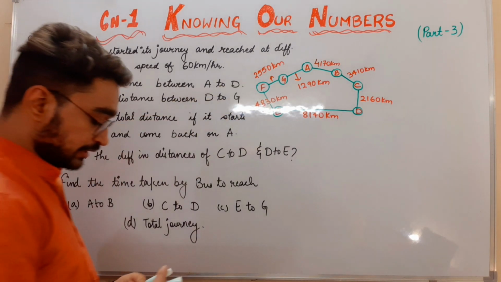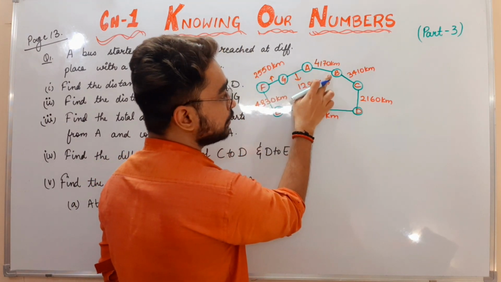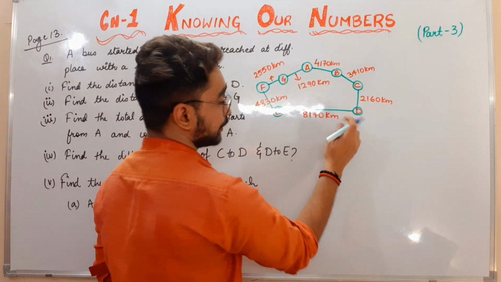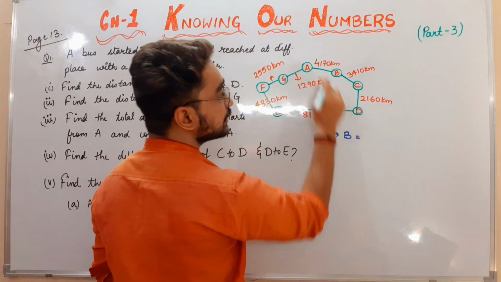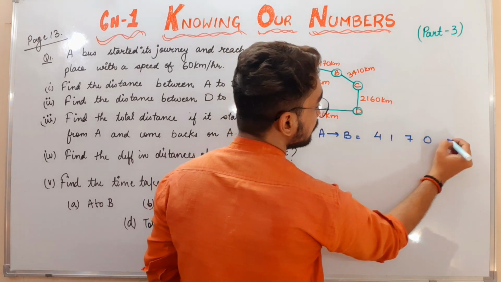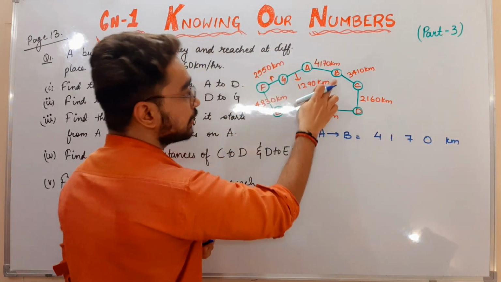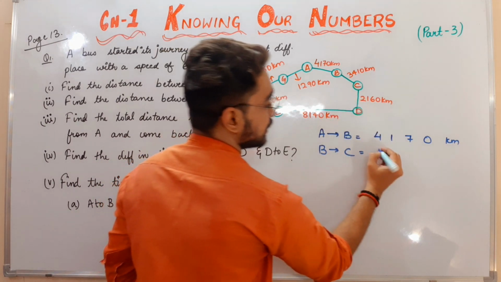How to find out the distance between A to D? We can say that A to B, B to C, C to D. So distance between A to B, how much is? 4170 kilometers. Now from B to C, how much?